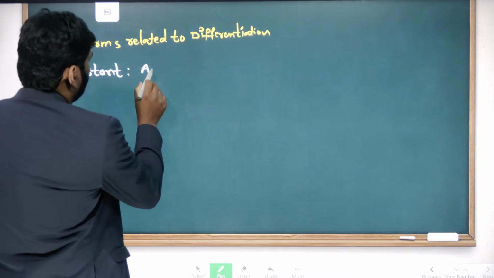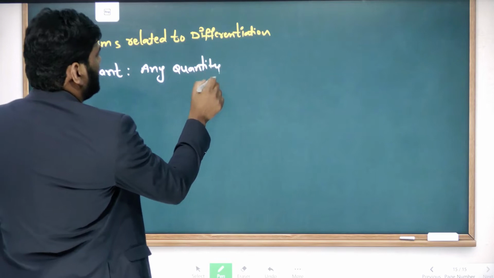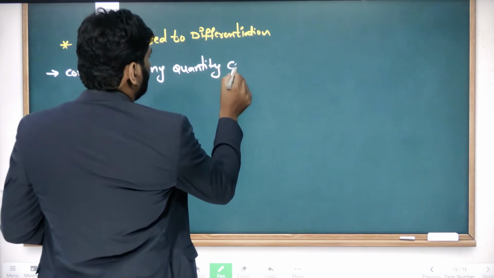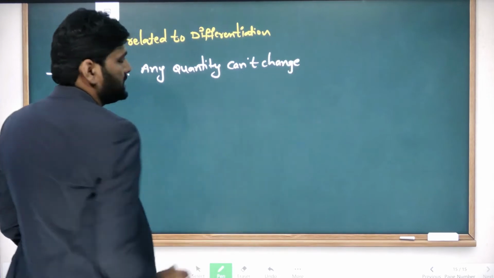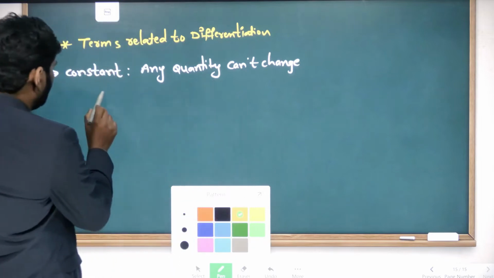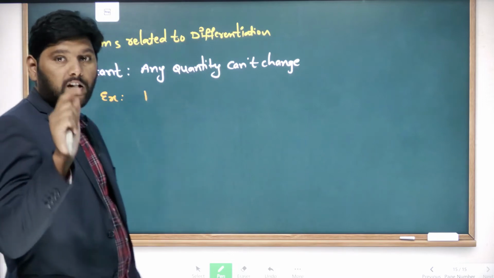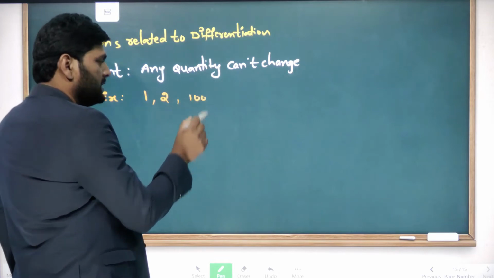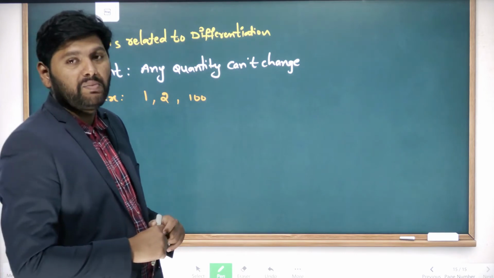Any quantity that cannot change is called constant. Let me give examples here. 1 is a constant, 2 is a constant, 100 is a constant, isn't it? These are all constants only. So that is what is meant by constant.